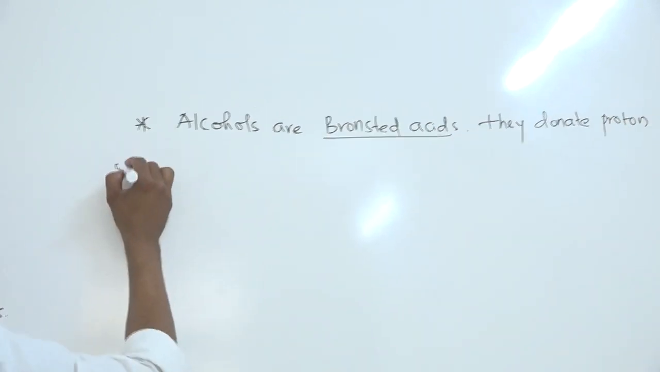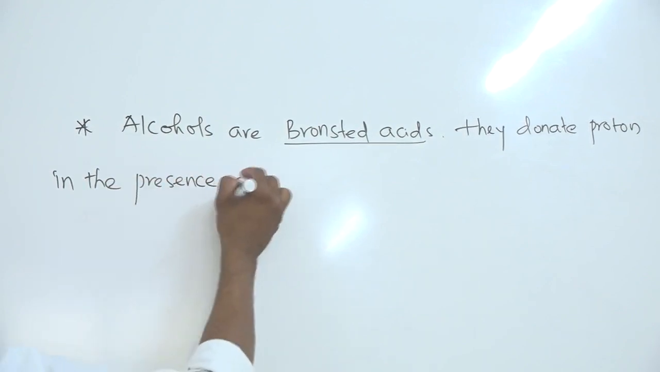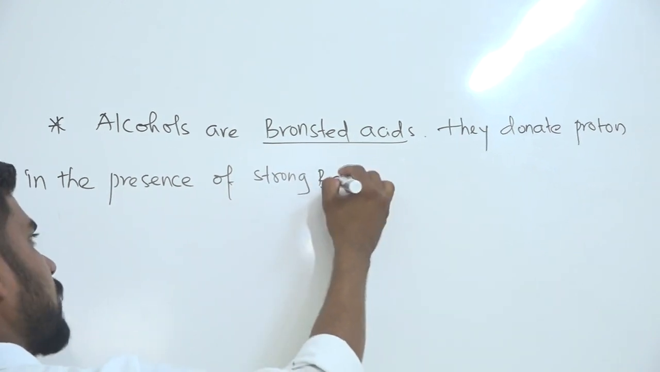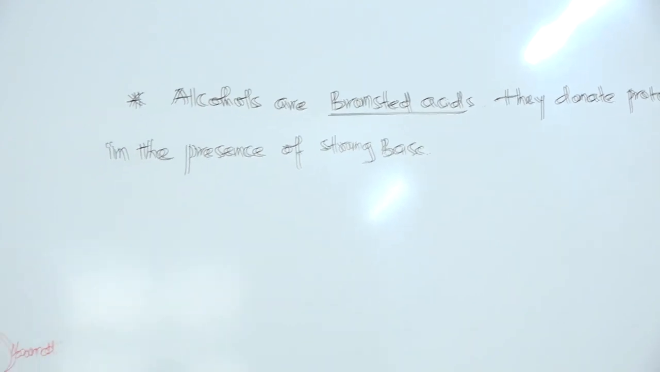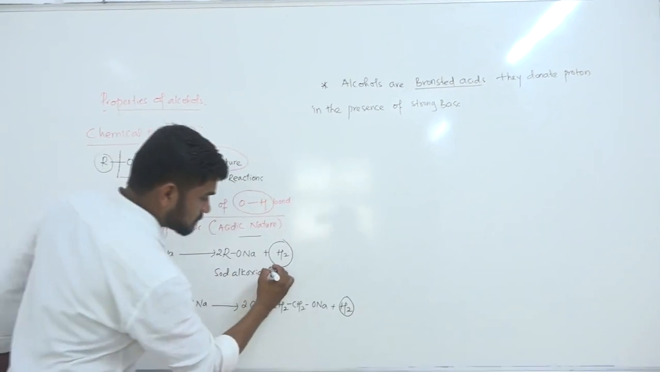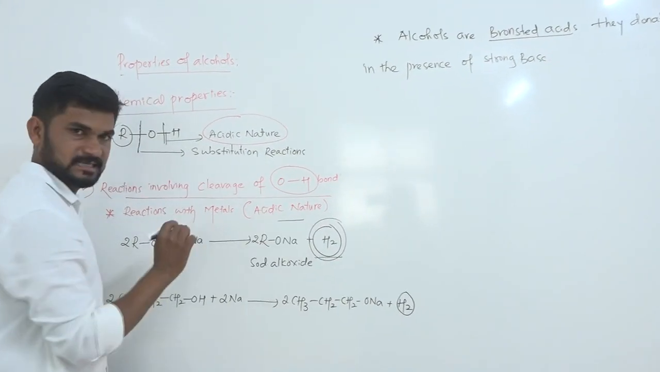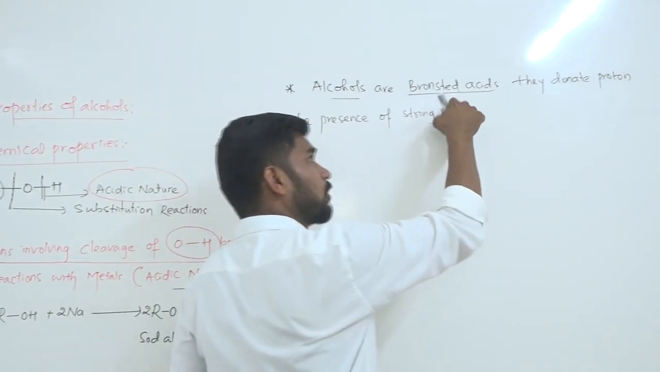in the presence of a base. In the presence of what? A strong base. That's why they are called Bronsted acids. This reaction shows that alcohols are acidic in nature because the alcohols are evolving hydrogen gas. And what kind of acids are these? Alcohols are Bronsted acids.